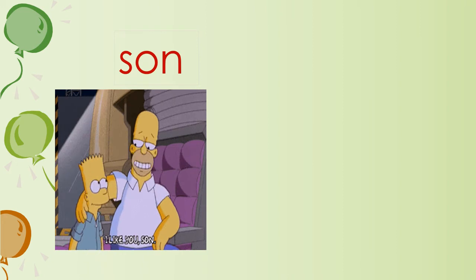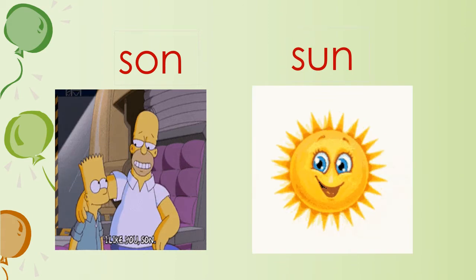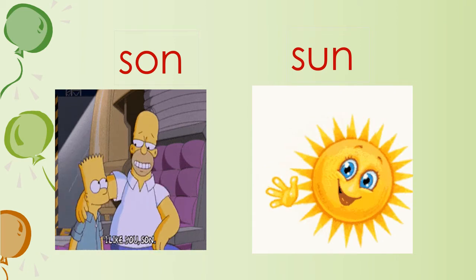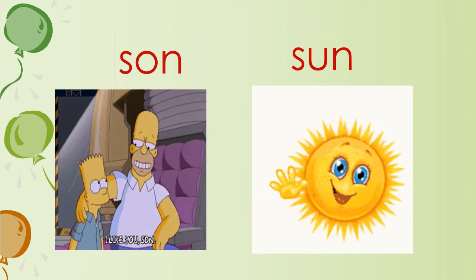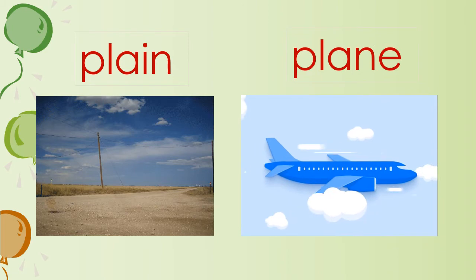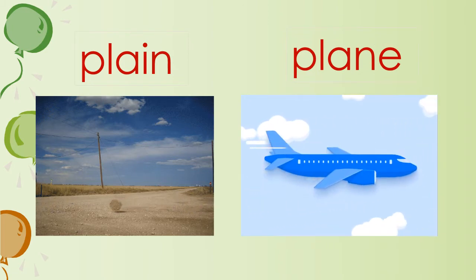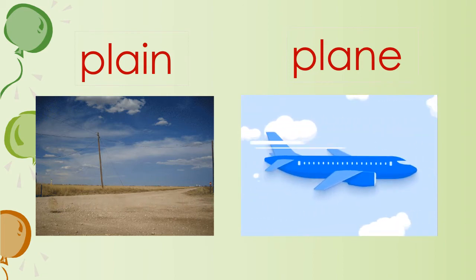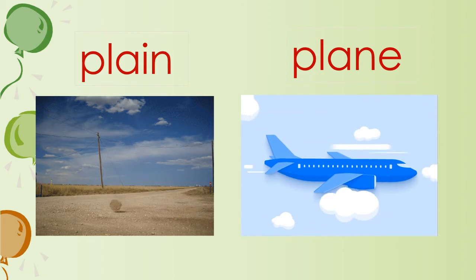Sun and the homophone of sun, son. They sound the same, but both are different, right? Plane, a plane, land. And what is the homophone of plane? Yes, aeroplane. Again, they sound the same, but they mean different things.